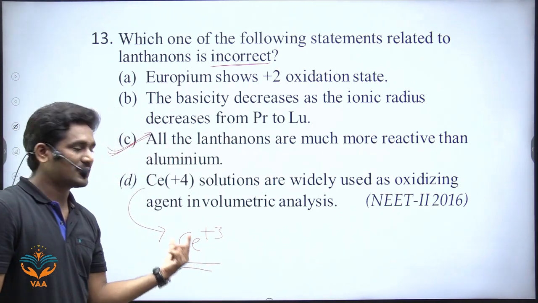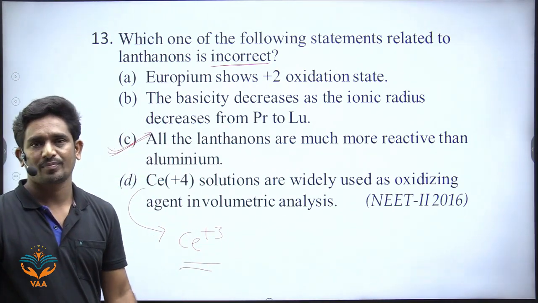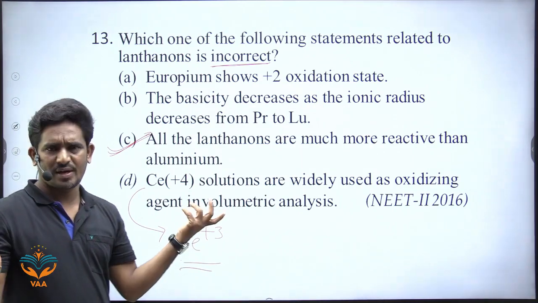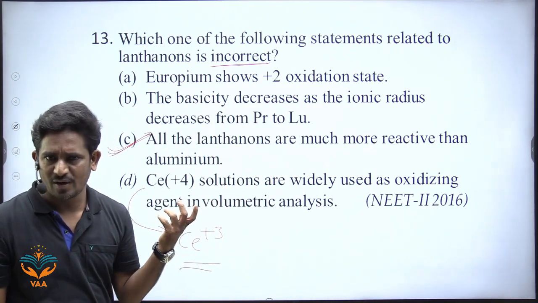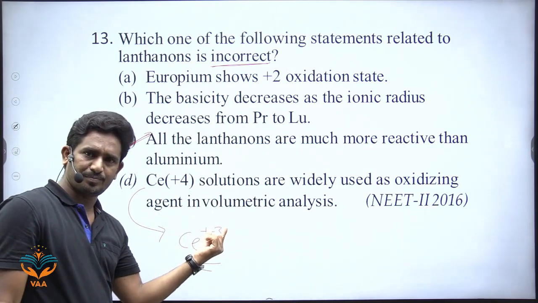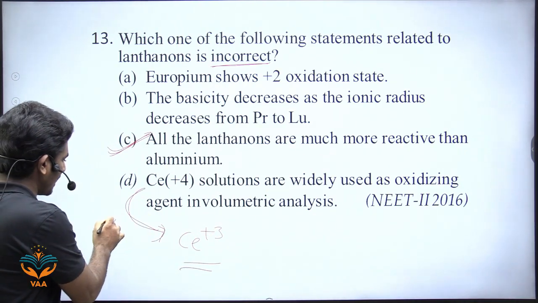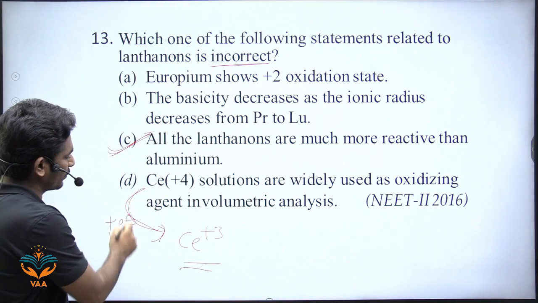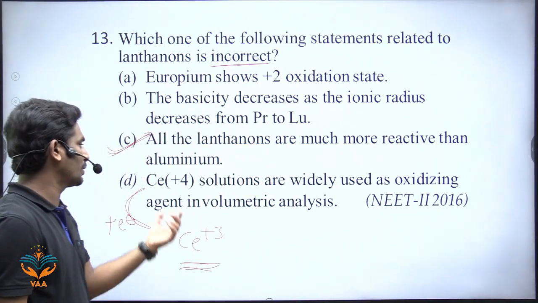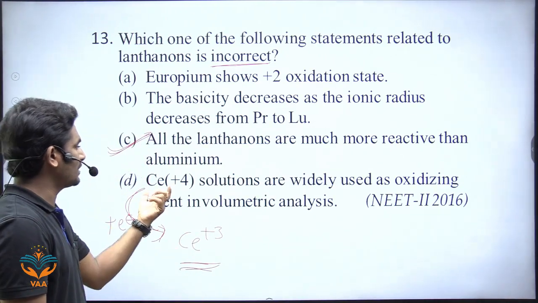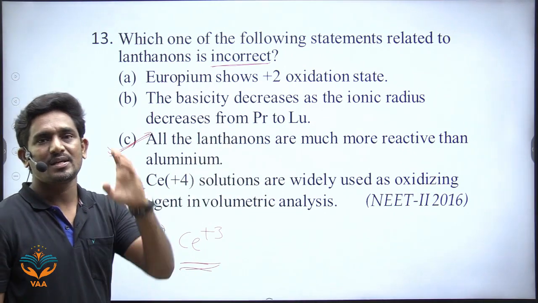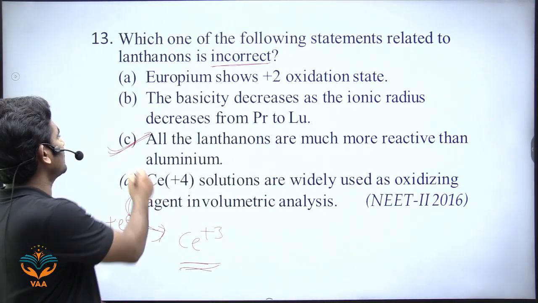The common oxidation state for lanthanoids is +3, so it can easily gain one electron to get Ce+3. So it is getting reduced, so it is an oxidizing agent. So the answer is C.